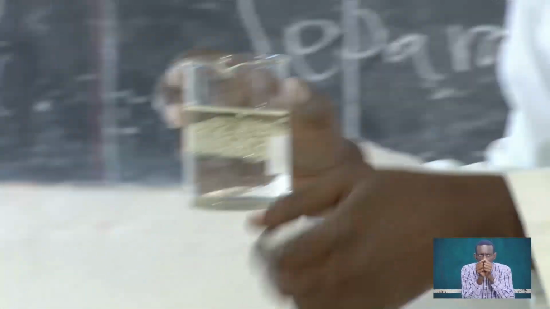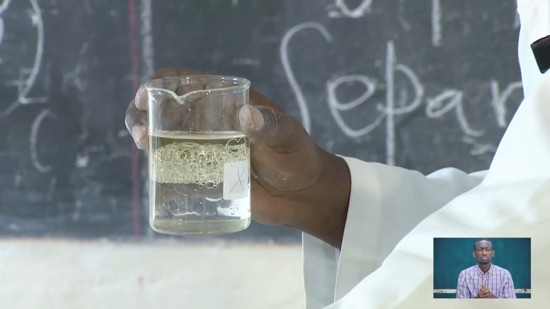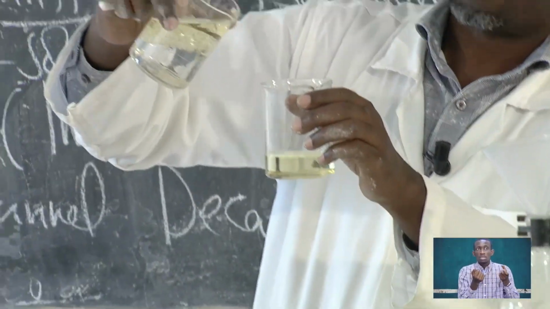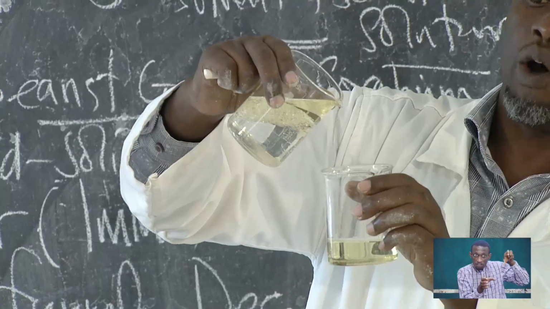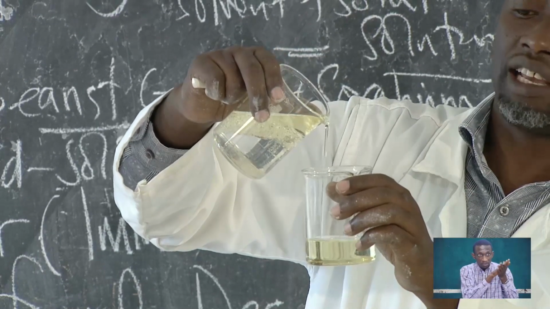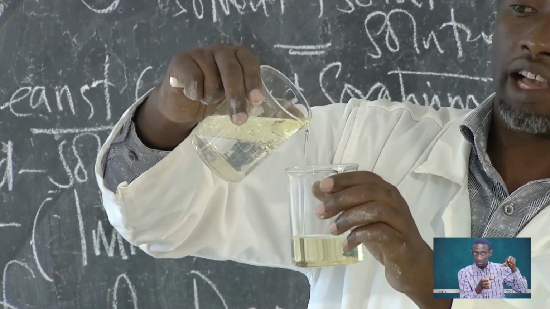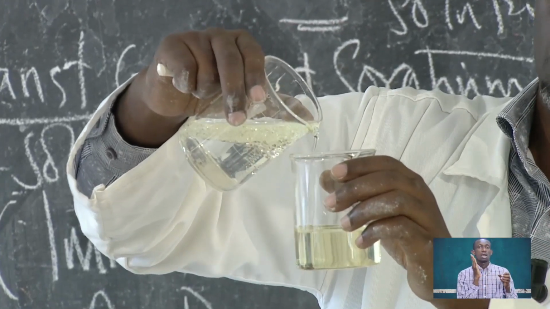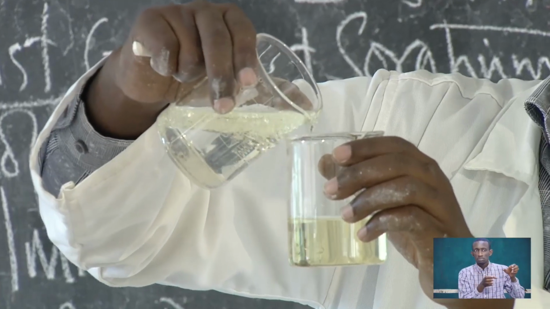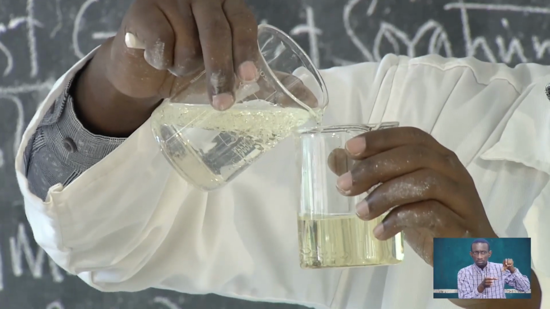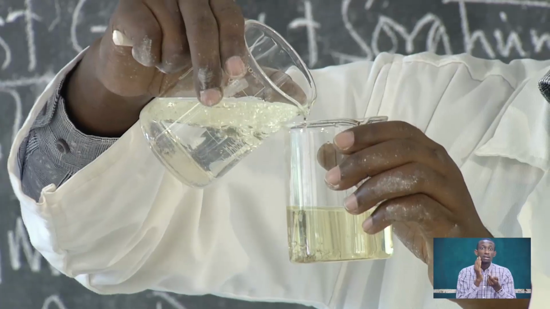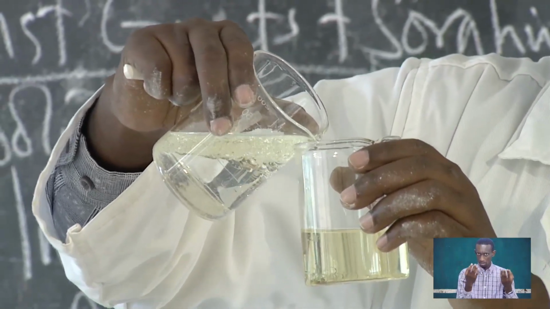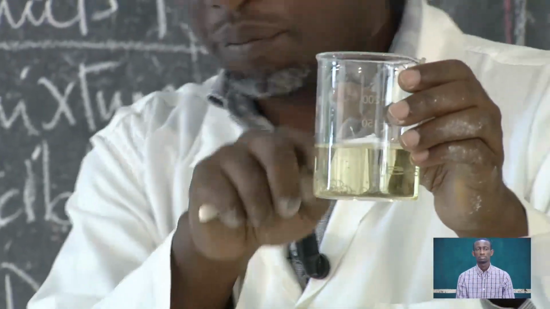So what do you do? This one is just an example that I can use. So if I pour down, I'm pouring the oil, so I can easily get some oil that was poured into the water. I will not use the water with oil. If you put it on the fire, please, you'll get burnt. Don't try that one, and don't put water in the oil and then use it for frying. It will burn you seriously. So you have to make sure you separate it in this way.